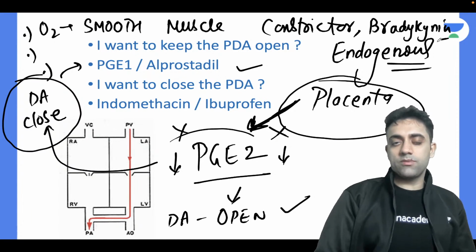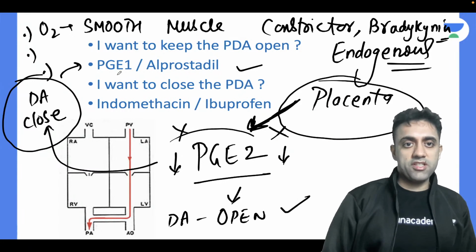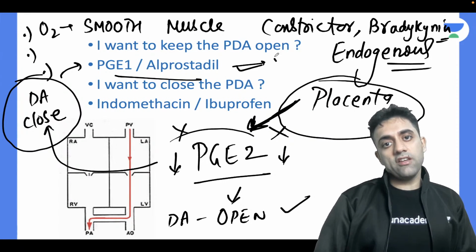Bradykinin also helps in closure of the ductus arteriosus. Where did we go from where? The best answer is PG E1 analog, alprostadil. It is given in infusion.